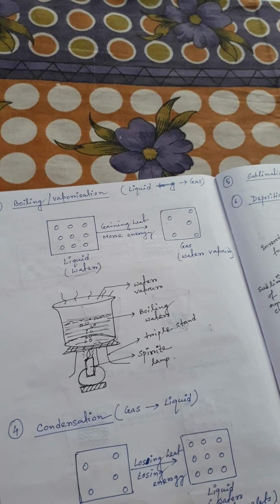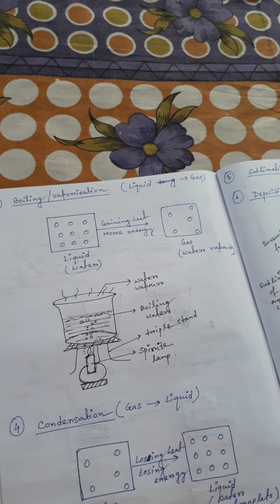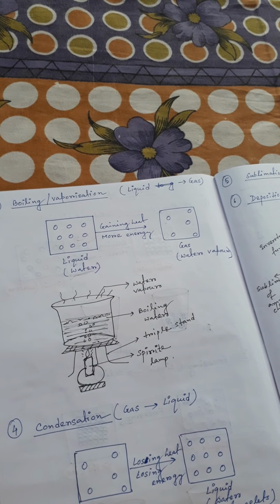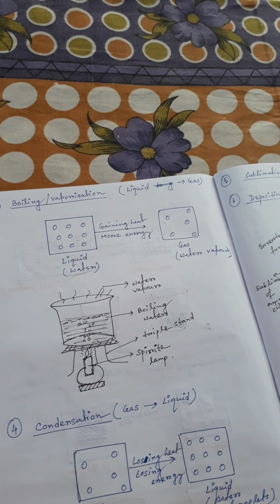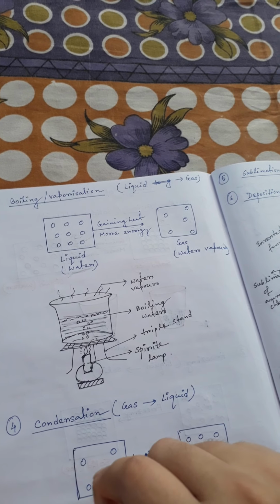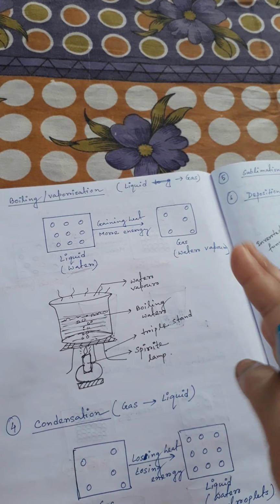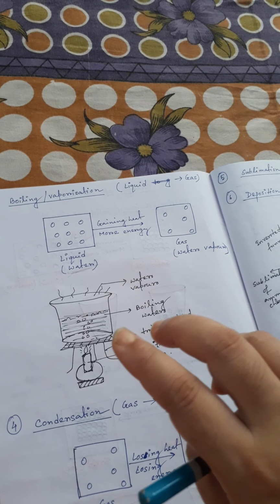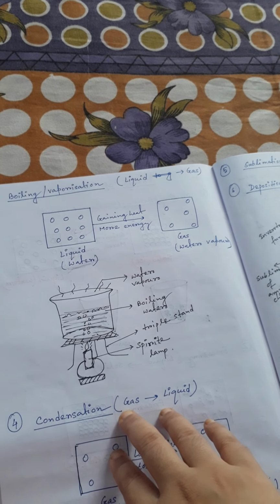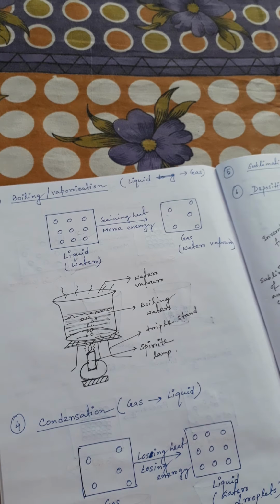One important thing: if you are asked a question such as what is the boiling point, you write the temperature at which it starts boiling or evaporating from liquid to gas; that is called the boiling point. Or if your question is asking what is melting point, you write the temperature at which, so that is one point.